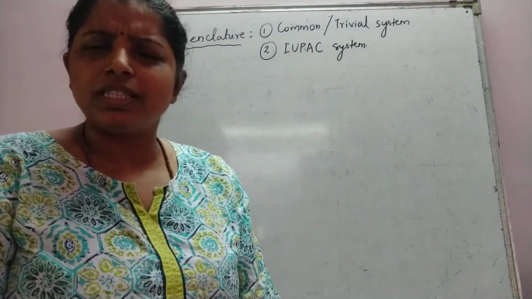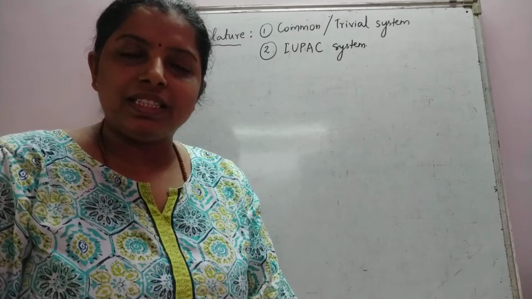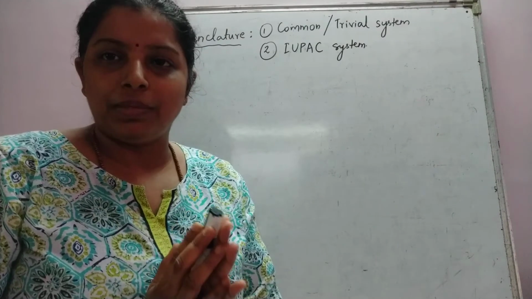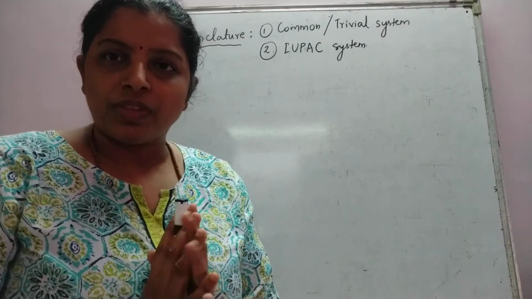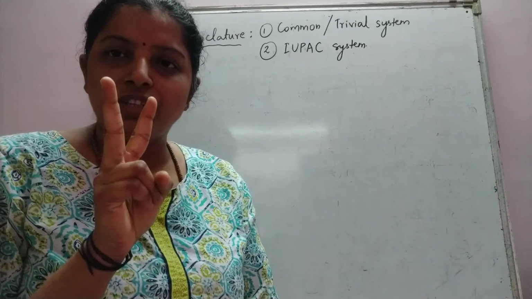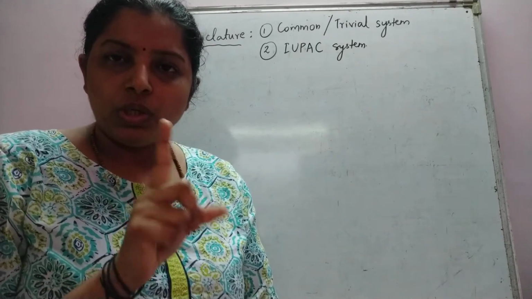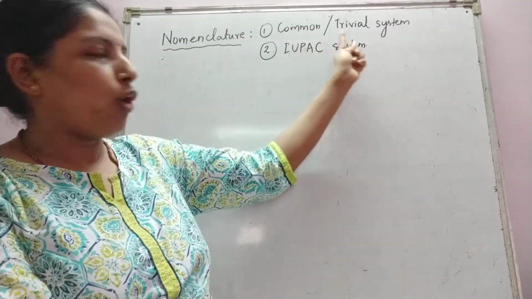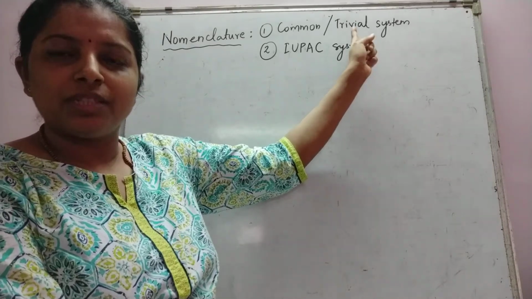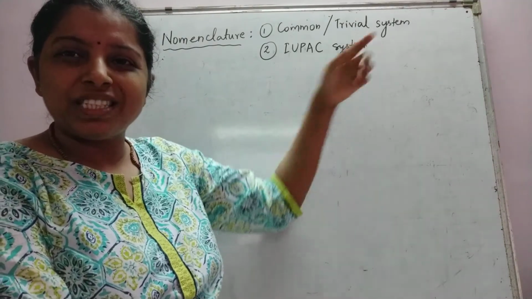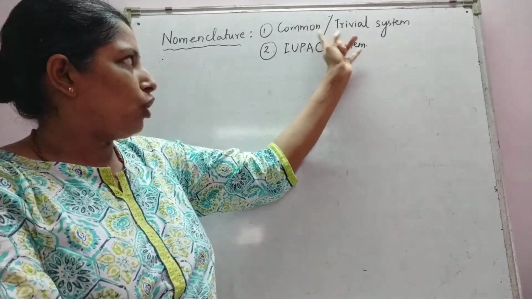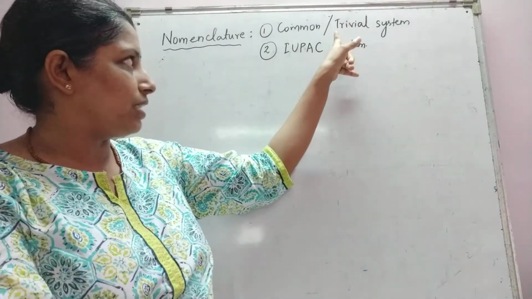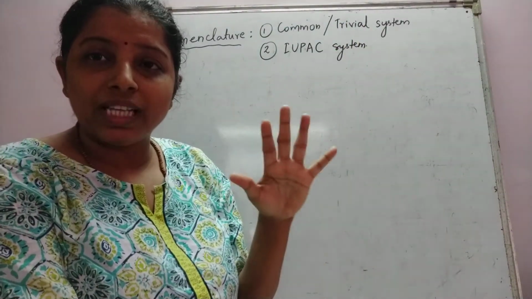Now what is this nomenclature? Nomenclature is nothing but a process or a system using which we can name a particular organic compound. There are two systems by which we can name an organic compound. The first system of nomenclature is called the common system or trivial system. What does the word trivial mean? Trivial means less important. So a name given to a compound using this first system is not that important.